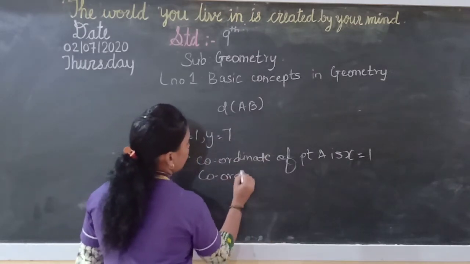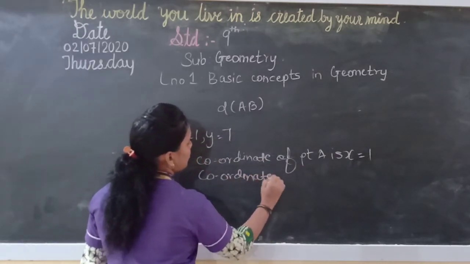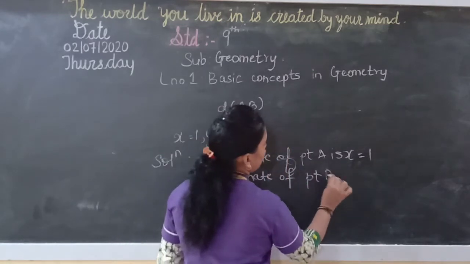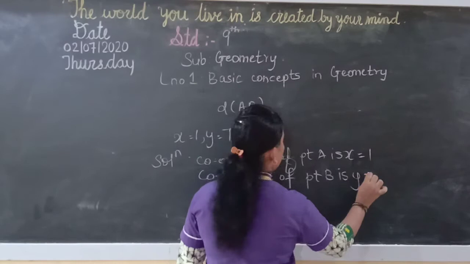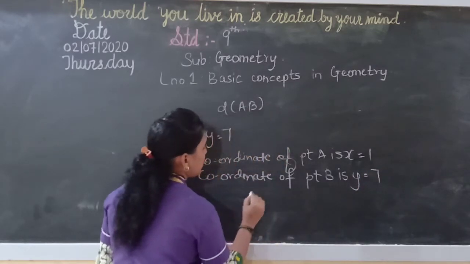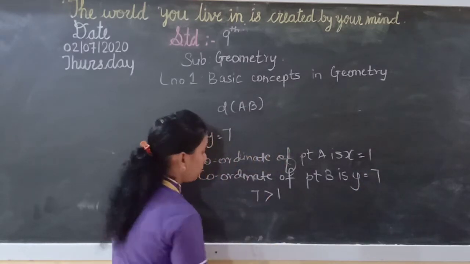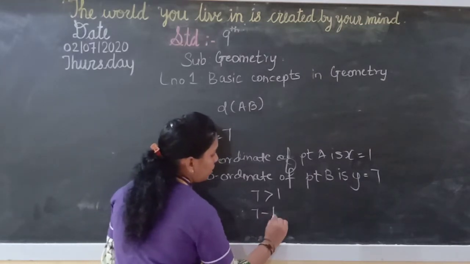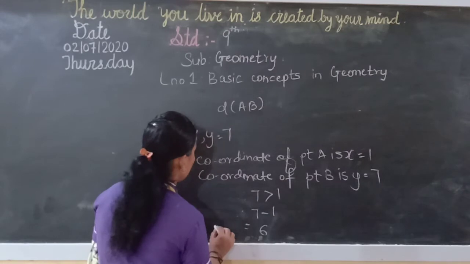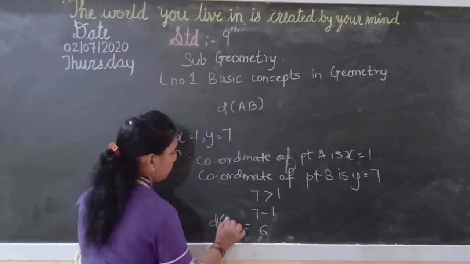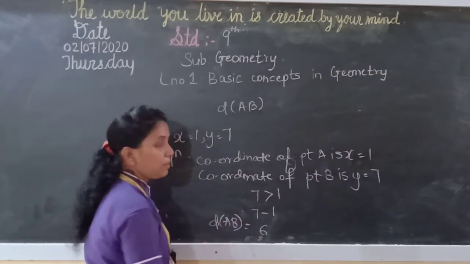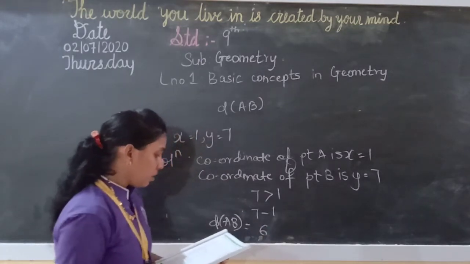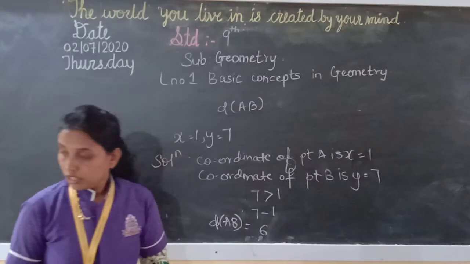Then you will do the same as above for point B. Now for point B it is y, and how much is it? 7. Now you will compare, and you will find 7 is greater than 1. Therefore the formula is greater number minus smaller number, which will come 6. So distance AB is 6.